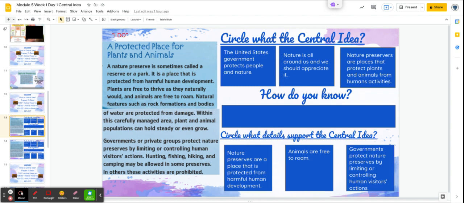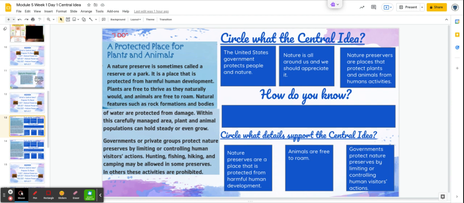Looking here, I see the word protects in one of my central idea options, as well as in the third option. So I need to read a little bit more. As of right now, I think it's possibly one or three, just based off the title. So let's go ahead and read the text.